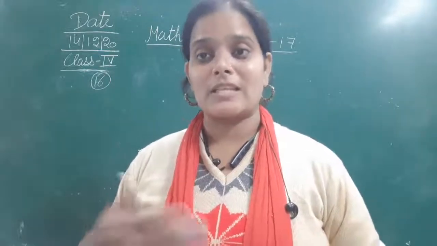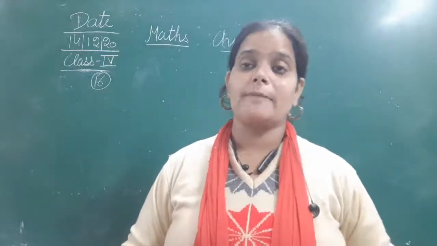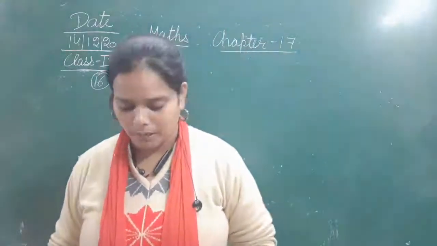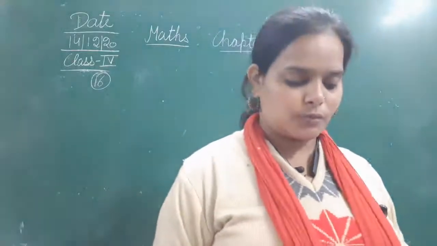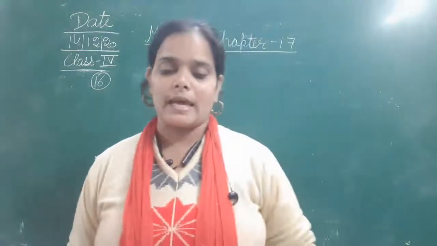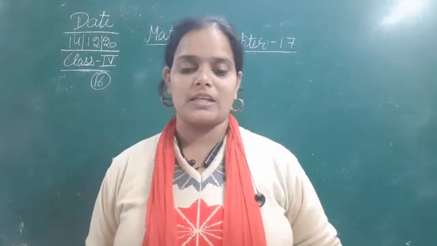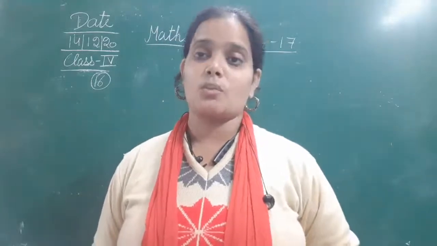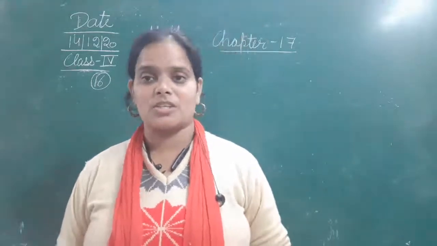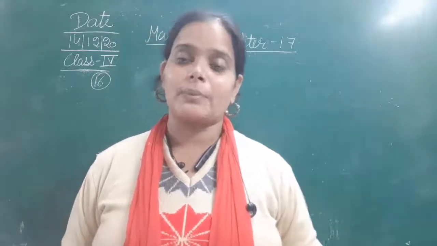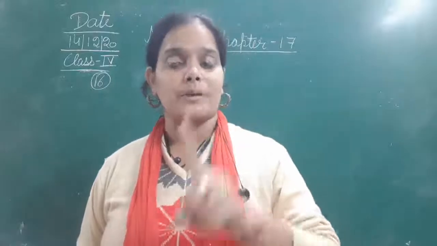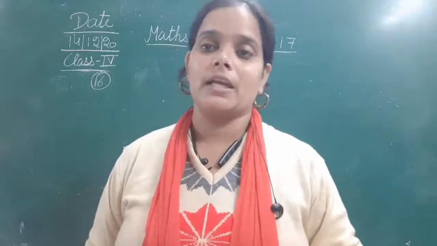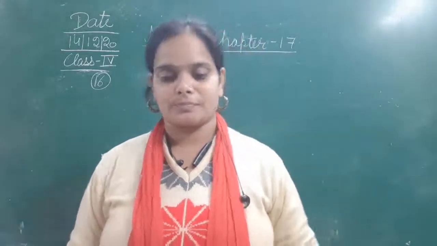So to purchase 19 such same shirts, how much will Ruchir pay? The price of one shirt is given, that is 425 rupees, and you have to find the price of 19 such shirts. How can you find it? By multiplying the price of one shirt with 19. When we multiply the price of one shirt by 19, then you will get your answer.